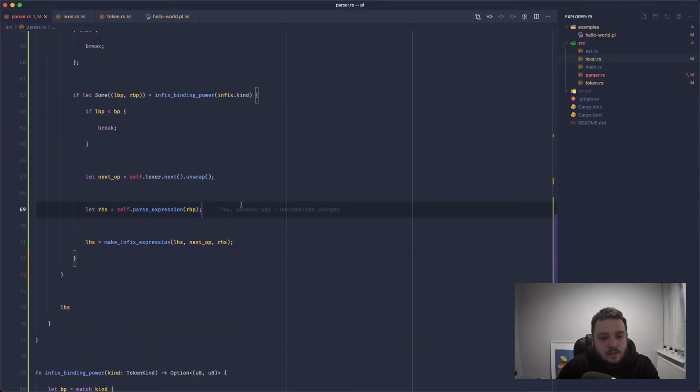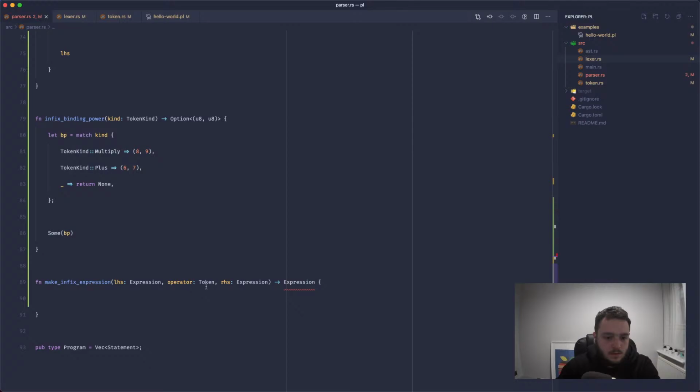Will we return an expression? Yes. I think we need to get the kind out of this though. I think this needs to be, we can call it op. We'll pass through the op and go down here and we'll change this to token kind. We don't care about the literal or anything like that. We can match against the kind if we need that.